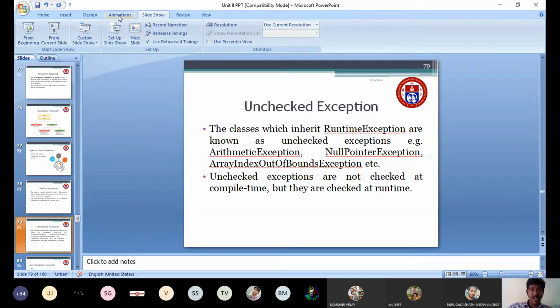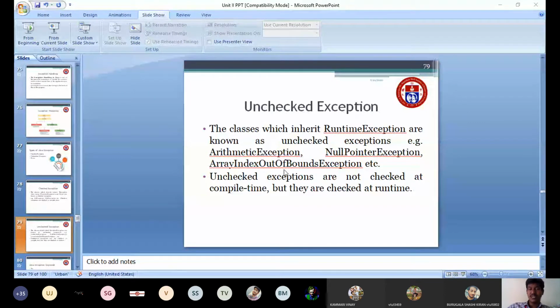Then we may have unchecked exceptions. What is meant by an unchecked exception is that the classes which inherit RuntimeException are known as unchecked exceptions. Previously, I was throwing an inherited Throwable class. Here, for unchecked exceptions, classes which inherit RuntimeException are known as unchecked exceptions. An example is ArithmeticException, which occurs whenever you try to perform 1 by 0. Then NullPointerException, then ArrayIndexOutOfBoundsException.